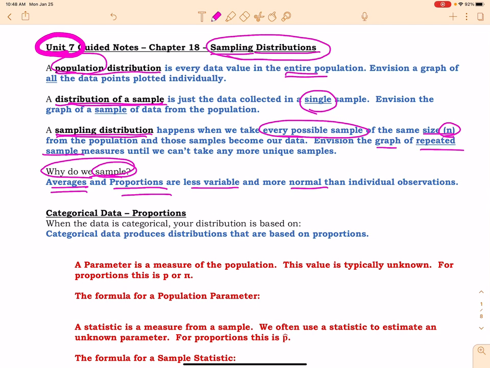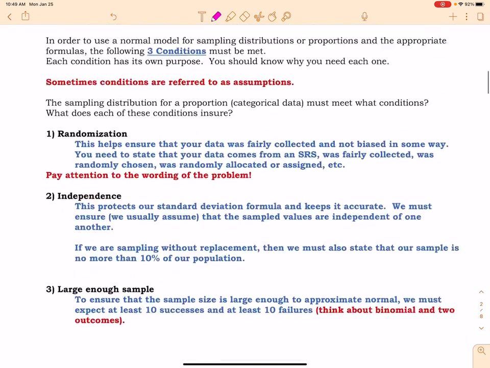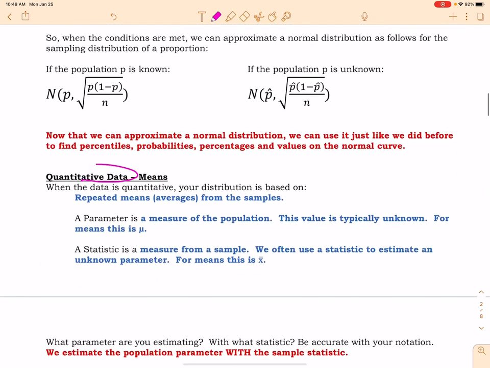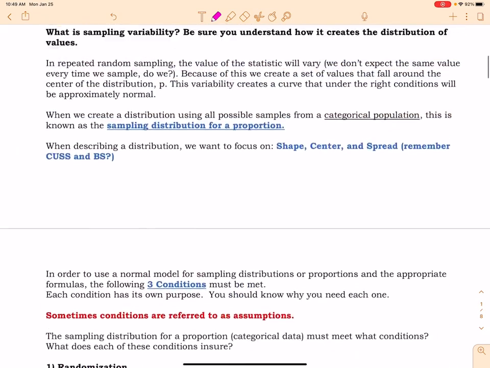All right, now you do need to understand moving forward, when we talk about sampling distributions, we are going to look at categorical data, which means just counts. So we're counting out of a population how many fit into a certain category. But we're also going to visit quantitative data. So those will be explored more thoroughly in other videos, but I do need you to understand that we're going to kind of branch off within sampling distributions.